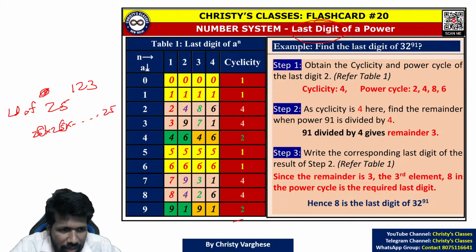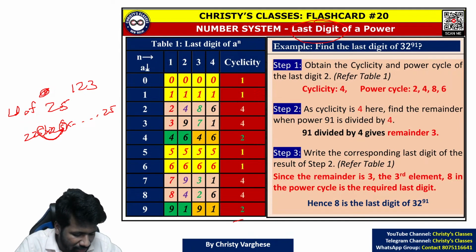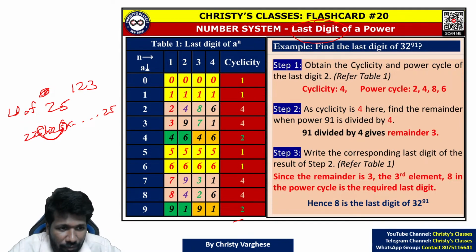This 5 into 5, you need to multiply the last digits. If instead of 25 it is 225 also, you only have to multiply the last digits and obtain the last digit. So 5 into 5, 5, na. That 5 into 5 again 5. So for 5, however many times you multiply again and again with 5, you will get 5 only all the time. That is what this flashcard says.